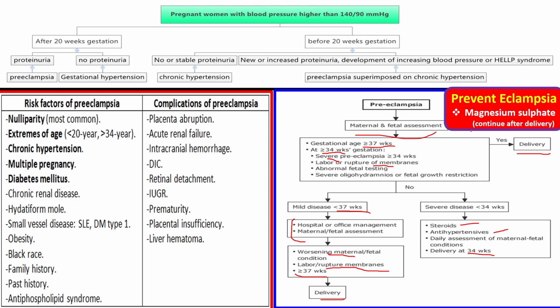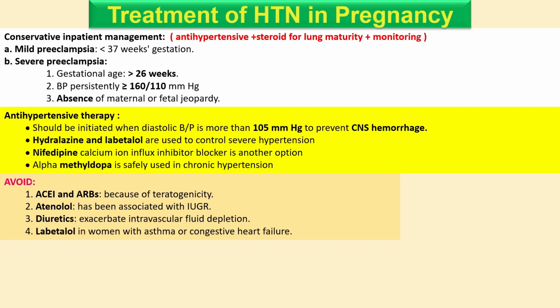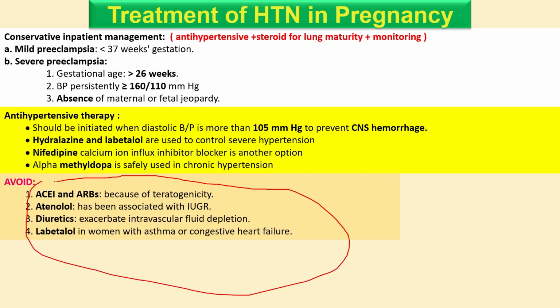But don't forget to give the magnesium sulfate and continue after delivery. Okay, so this is the simplified summary of hypertension in pregnancy. So here is another data you can read on your own. But avoid these drugs because they are contraindicated in pregnant women, and these are the antihypertensives you can give.